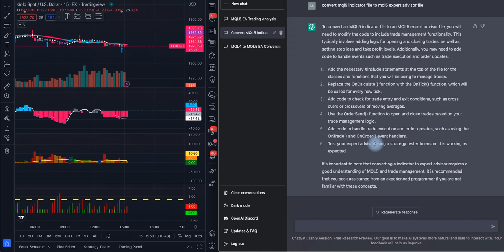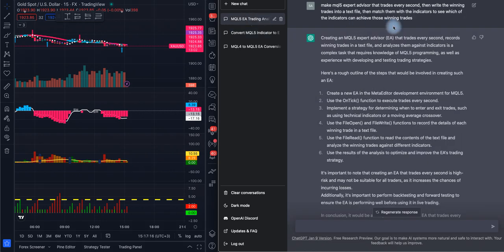look for, not even steps how to do it, but just general things like OnTick. This is a function everyone knows about, that basically programs in this or code in this language. OnInit, but it didn't give us anything. Now, if I go to something that's deeper, let's look at this. Here, what I wrote is make a killer expert advisor that trades every second.